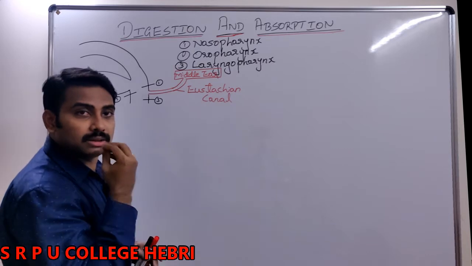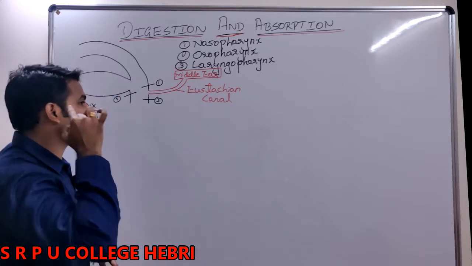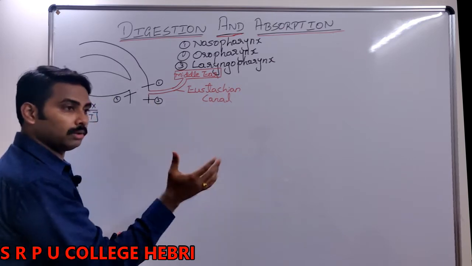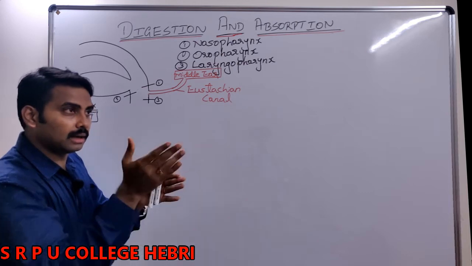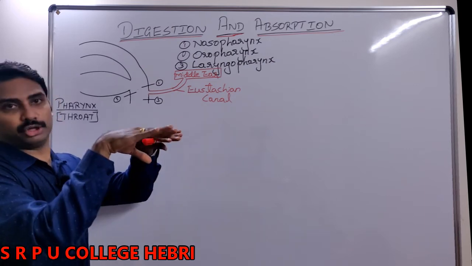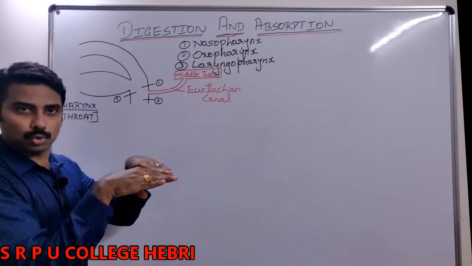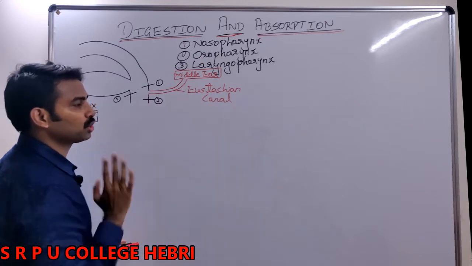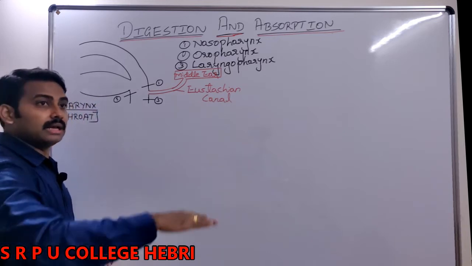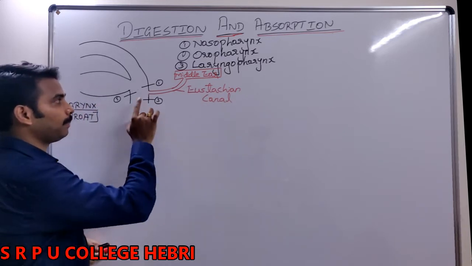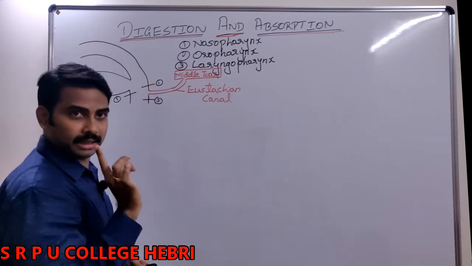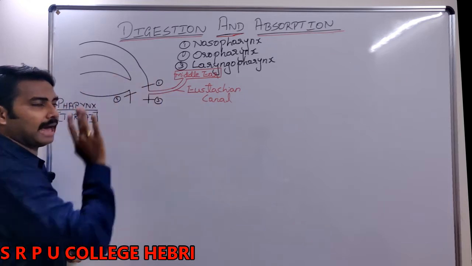When I speak these words, when you listen, the sound waves will go and hit your eardrum. Eardrum will vibrate only when the outer environmental pressure and the pressure inside the middle ear are in an equal, stabilized condition. So that is achieved with the help of the Eustachian canal. I repeat, the job of the Eustachian canal is to equalize air pressure between pharynx and middle ear. Pharynx and middle ear. One mark question, which is a very narrow opening.